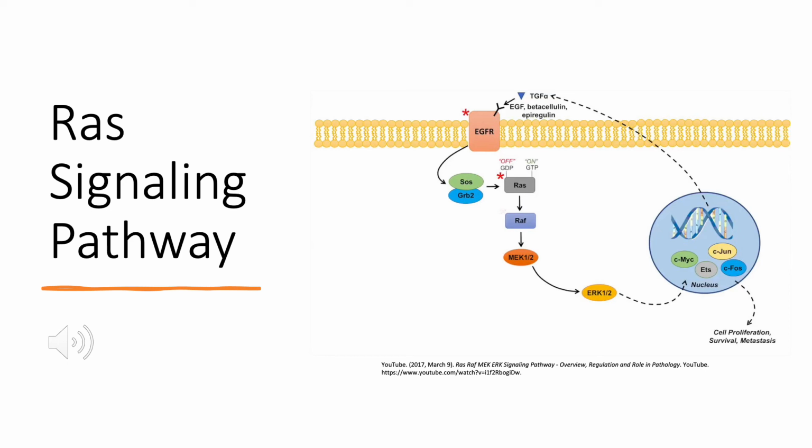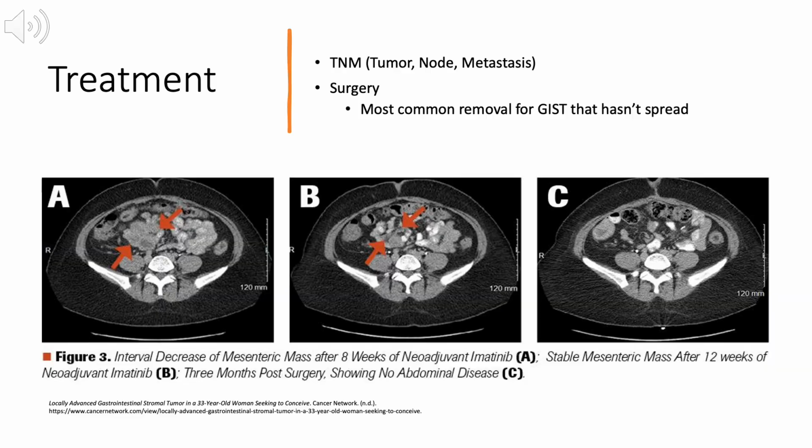Lastly, it is important to note that mutations in the RAS signaling pathway genes, like KRAS and BRAF, are also reported in the KIT PDGFRA wild-type GISTs, and shows that this is a rare mutation of the RAS signaling pathway. Doctors take into consideration many different factors to determine treatment options.